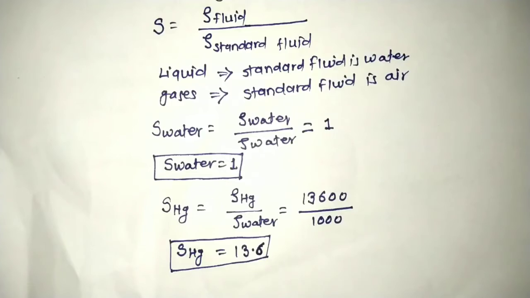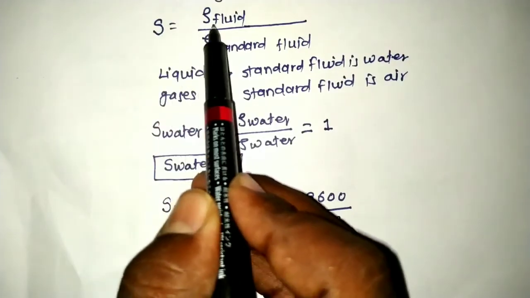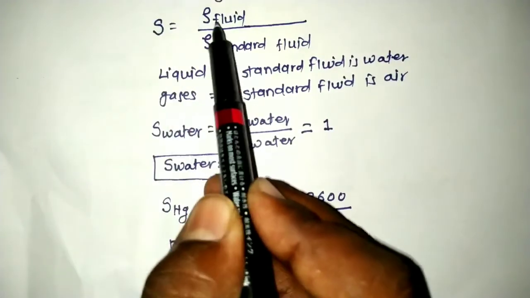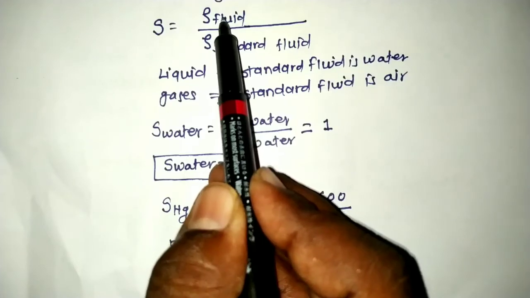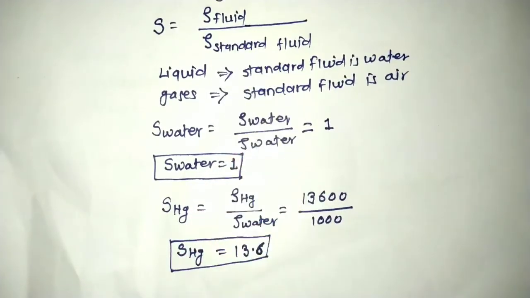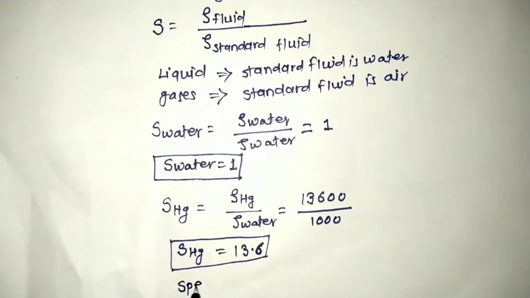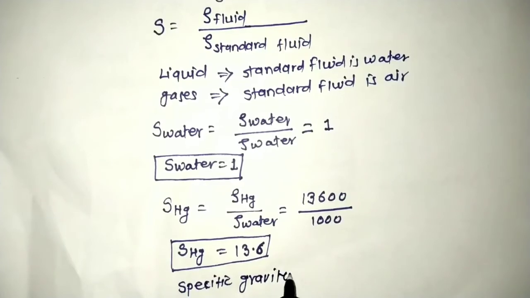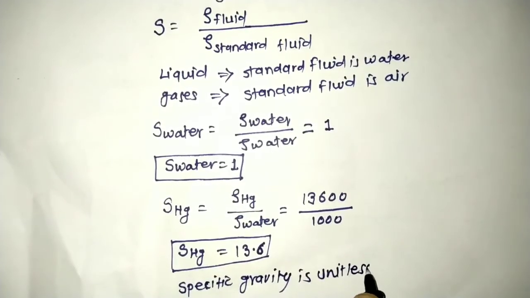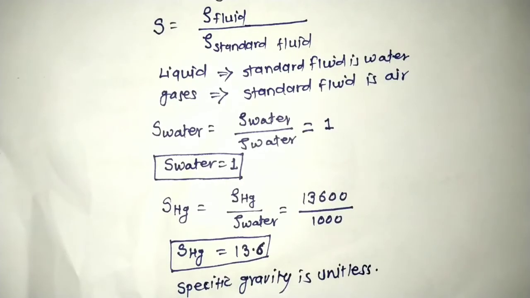From this formula we can say that specific gravity is the ratio of the density of fluid to the density of the standard fluid, meaning it is the ratio of the same physical quantity. So we can say that specific gravity is a unitless quantity. So this was about the specific gravity.